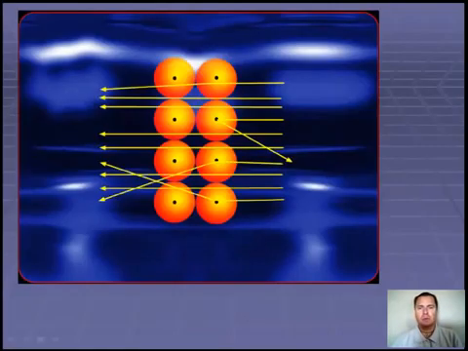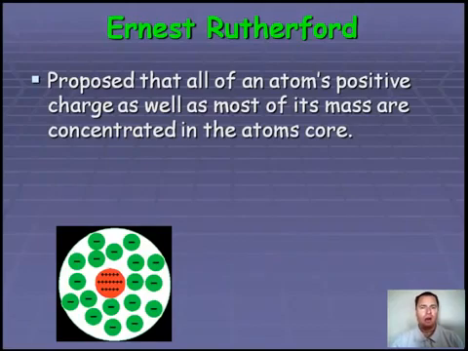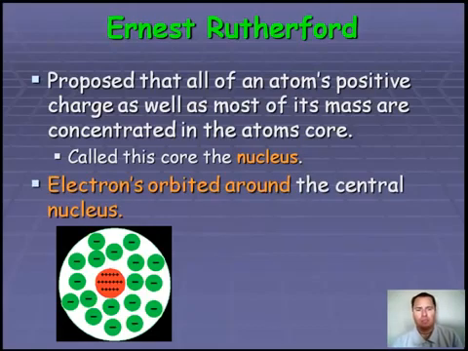So what we can see in this diagram is most of his alpha particles went through, maybe slightly deviated, but occasionally one would bounce back, and this bouncing back was the amazing part to him. From this experiment, he proposed that all of an atom's positive charge, as well as most of its mass, are concentrated in the atom's core, the center of it. And he called this the nucleus. Around this nucleus, he had the electrons. So they weren't mixed together as in Thomson's model, but they were found in 2 distinct layers. So here's our central nucleus, then outside of it, we have the electrons.